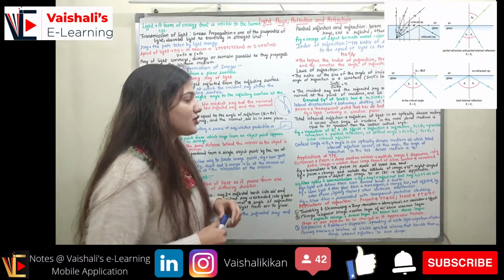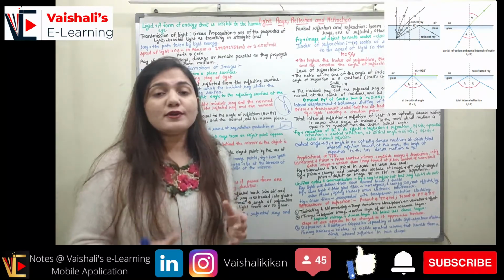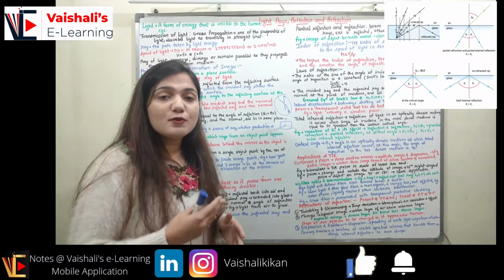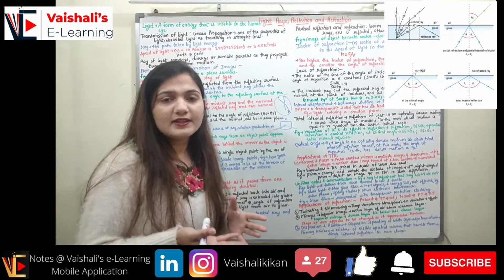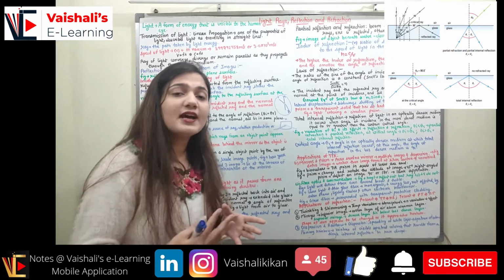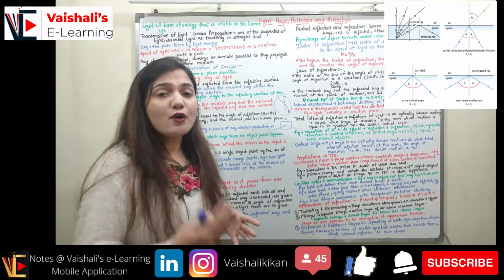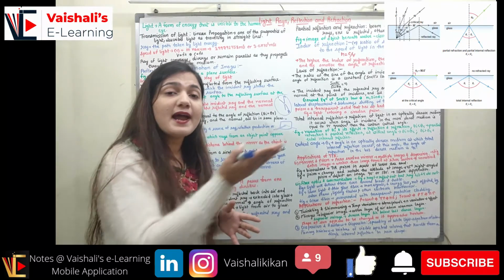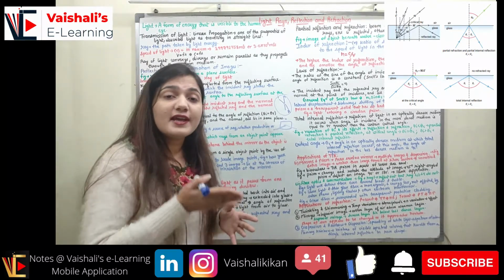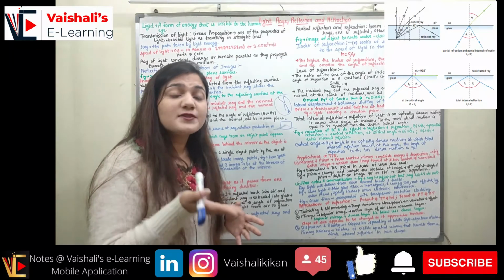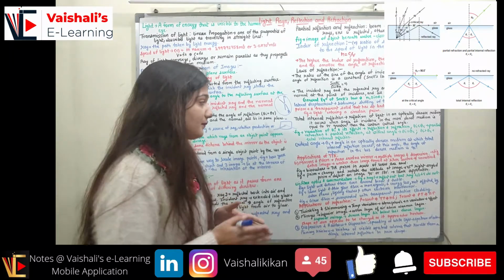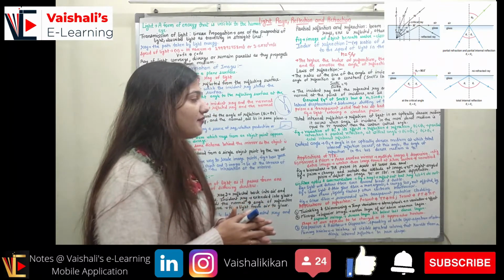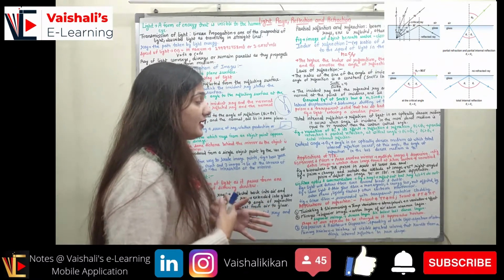Here we have the variation of theta I and its effect. You can see when I am increasing theta I, starting from a very small value, let's suppose 10, 20, 30, 40, and we keep increasing theta I. Now we reach a certain angle of incidence at which the refracted ray becomes parallel to the surface, and after that the ray comes out by the reflection phenomenon. So you can see the reflection as well as refraction when I am varying theta I.